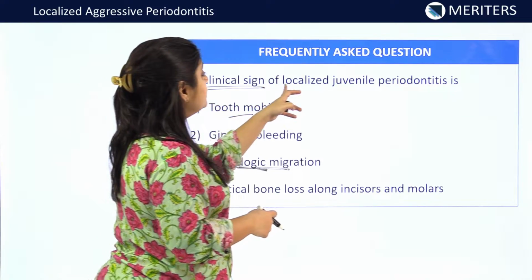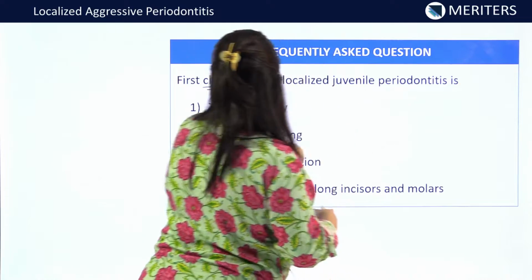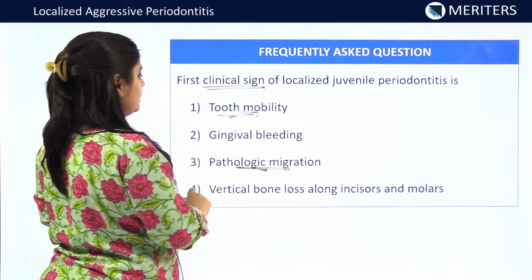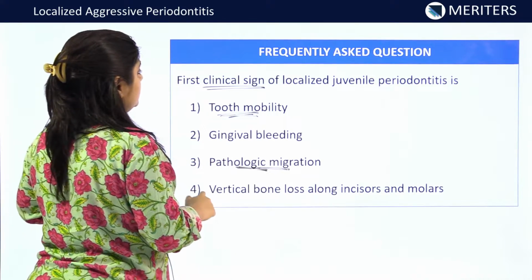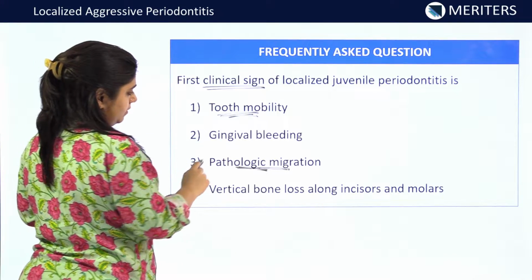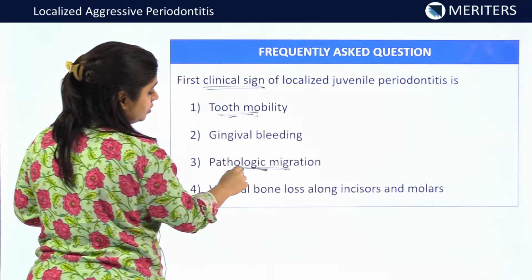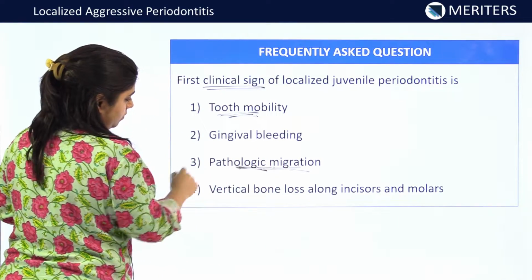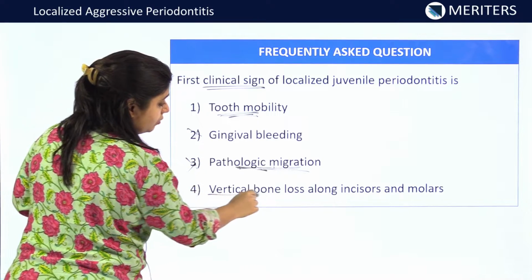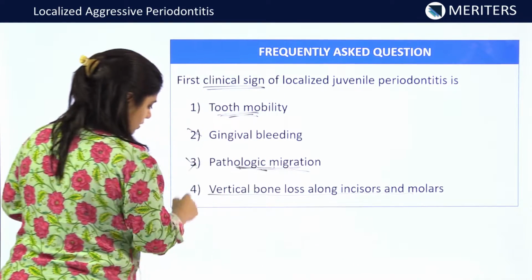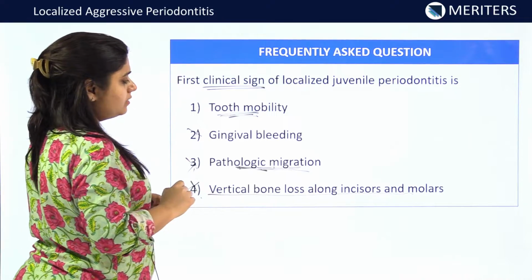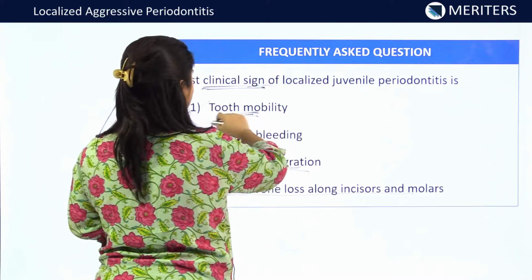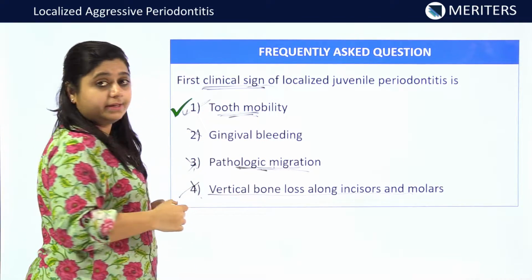So the first clinical sign of localized juvenile periodontitis is, number 1, tooth mobility. Yes, this can be the answer. Gingival bleeding is also a symptom which the patient notices. Pathologic migration, no. So these two are not the answers. And vertical bone loss along incisors and molars is also not the answer to this question. The answer is tooth mobility. The first clinical sign of localized juvenile periodontitis is tooth mobility.